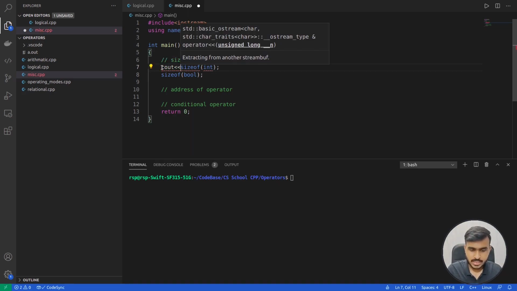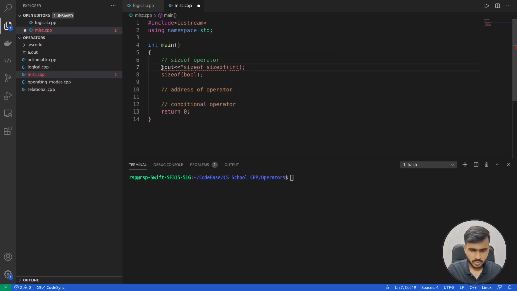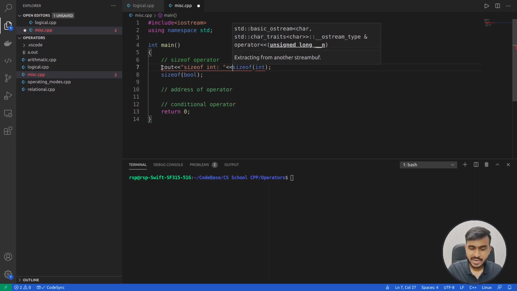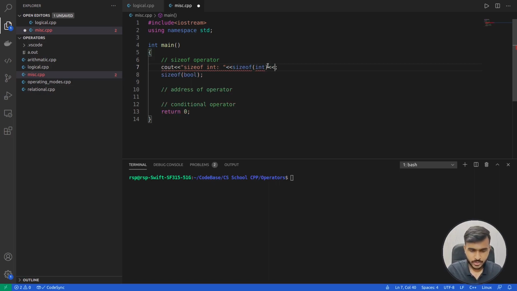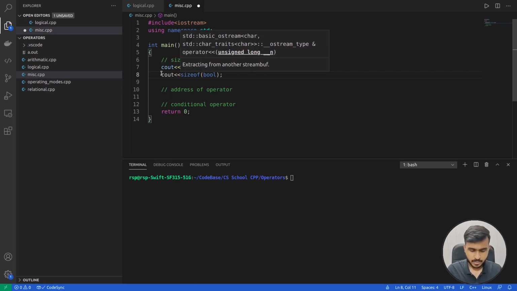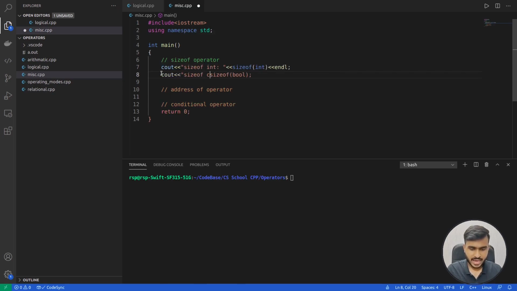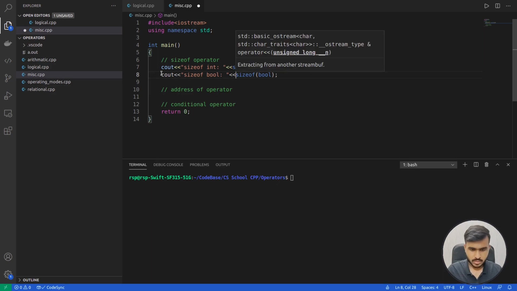So we'll just write cout. Over here I'll write sizeof int. I write it in a string so that we'll get a better idea of the output, and then I'll write endl. Similarly, over here also let's put cout. I'll write cout sizeof bool, colon, sizeof bool followed by endl.